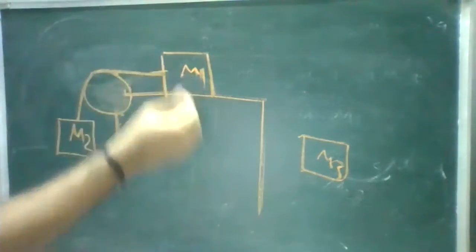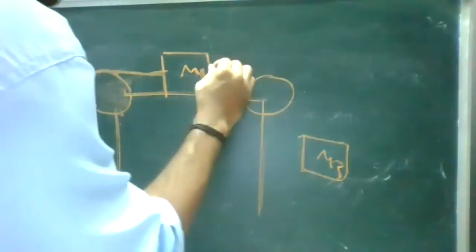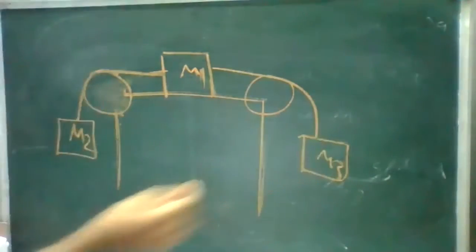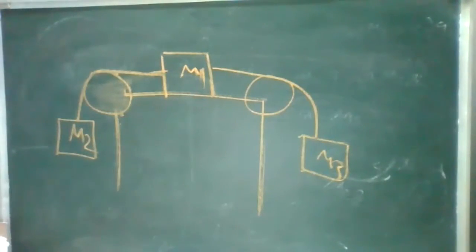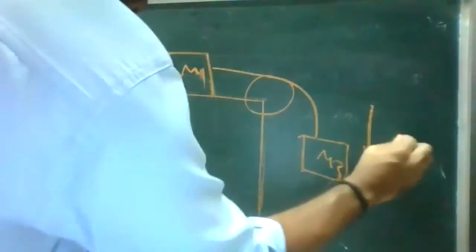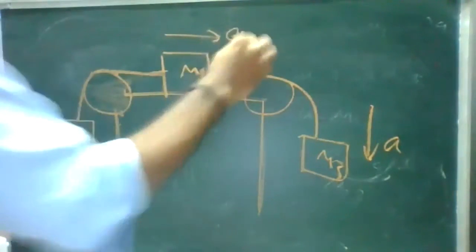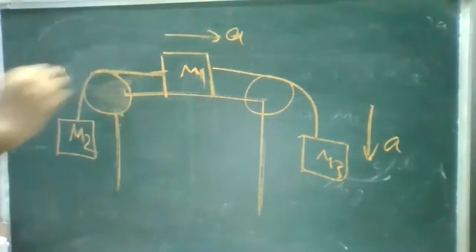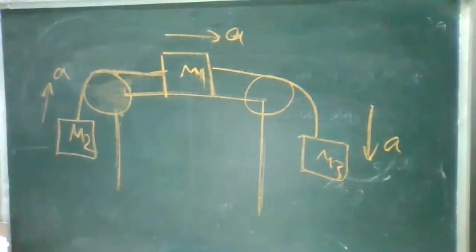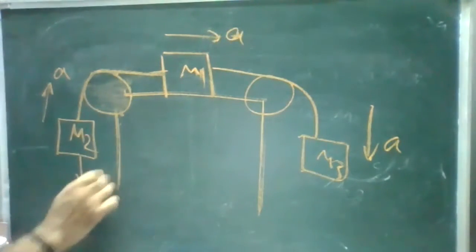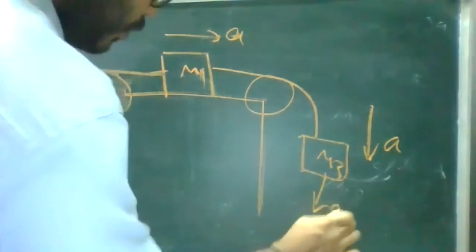Mass M1 is connected to this pulley, and mass M2 is connected to this pulley. The acceleration is in this direction, this direction, and this direction. There are two strings, and for masses M2 and M3 only, there will be gravitation, in the downward direction.